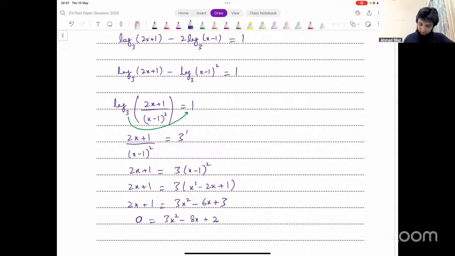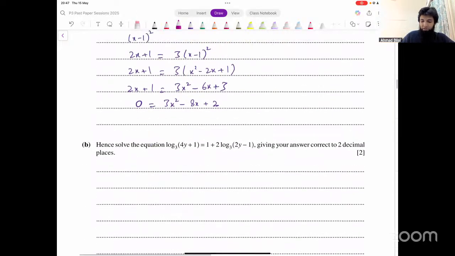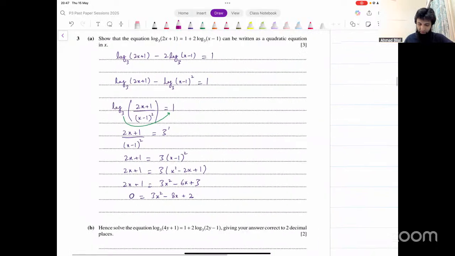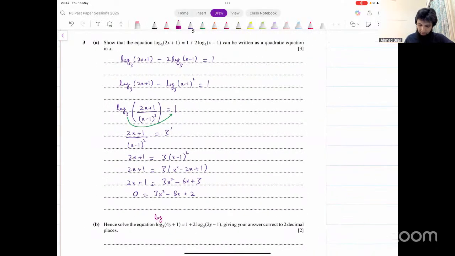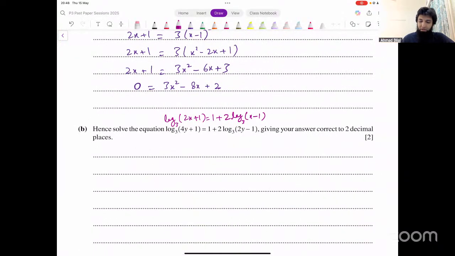Is that okay now? That's the first part. Now it says, hence solve this equation. Now, what has changed in this equation? In the first part, the equation looked like this. Let me write that here. Log of 2x plus 1 base 3 equals 1 plus 2 log of x minus 1 base 3. Now, what has changed? You can see x has been replaced with 2y. Here as well, in place of x, you've got 2y, right?